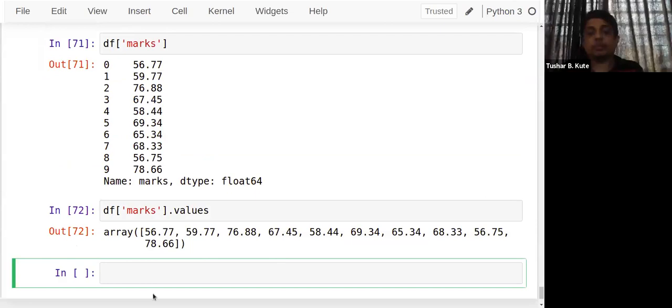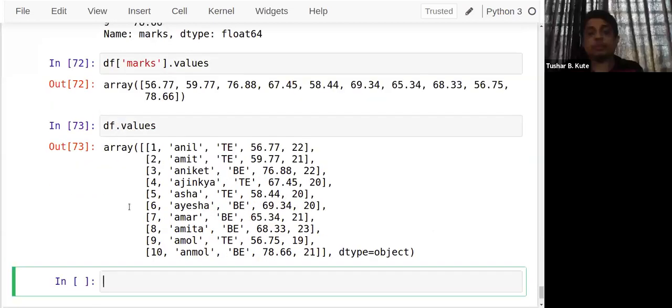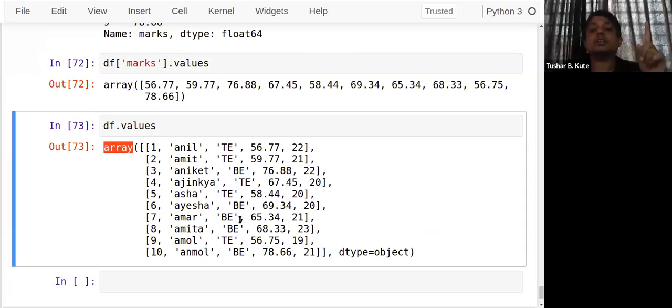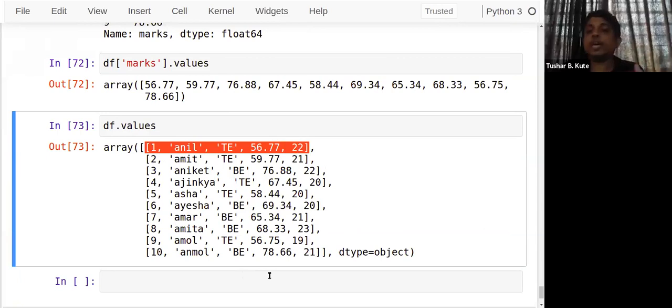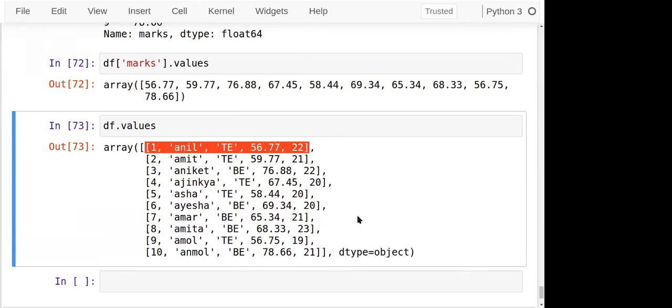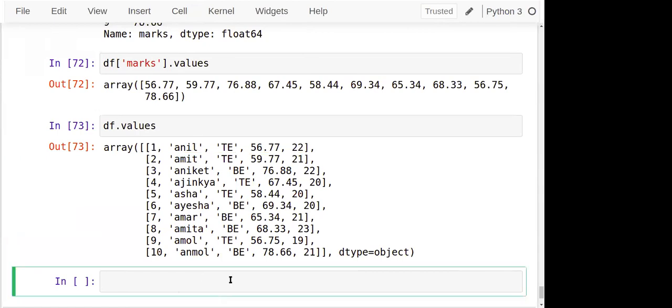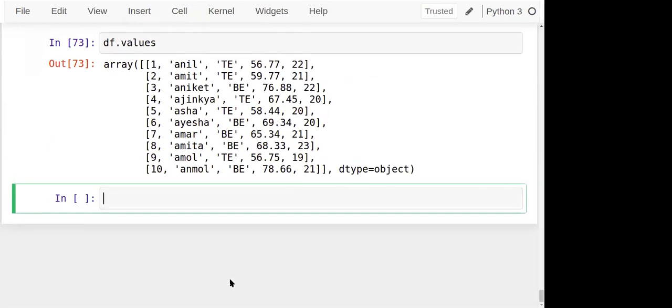Not only a single column, but if you apply it to the whole data frame, you can see the complete data is converted into array format. This is showing an array of lists. First, second, third, fourth, fifth, an array of lists is created. So values is used to perform this specific kind of operation, by which you can convert the data from one kind of format into another. Likewise, these are the attributes basically.